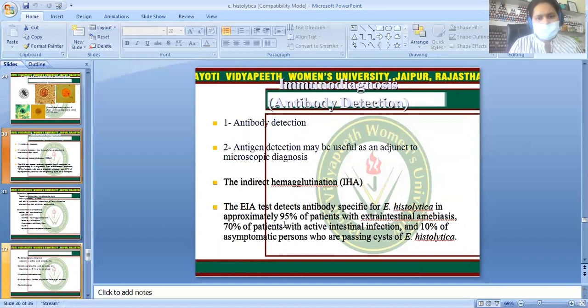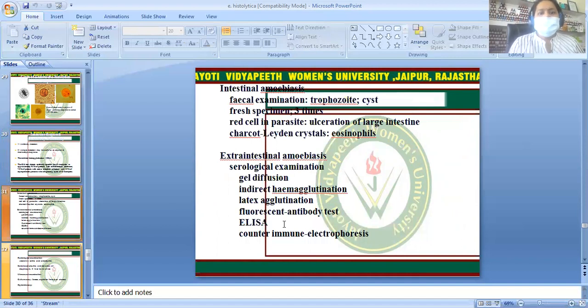Immunodiagnosis is also possible by antibody detection and antigen detection, and there are other techniques like ELISA and IHA, indirect hemagglutination. Intestinal amoebiasis can be detected by fecal examination of a fresh specimen three times, showing red cells, parasite, and Charcot-Leyden crystals, or eosinophilia is also there. Extraintestinal amoebiasis is detected by serological examination: gel diffusion, indirect hemagglutination, latex agglutination, fluorescent antibody test, ELISA, and counter-immunoelectrophoresis. All these examinations I will let you know when I teach you immunology.